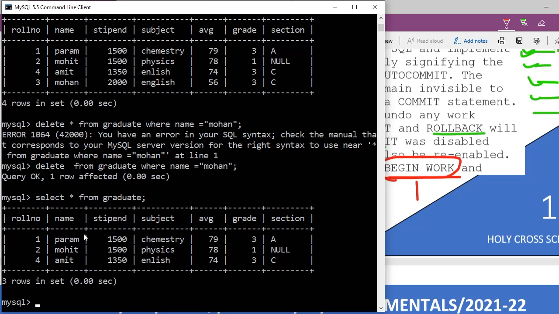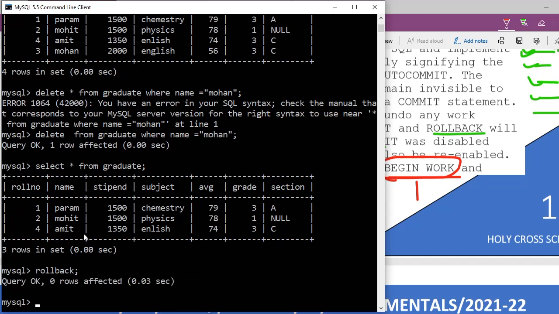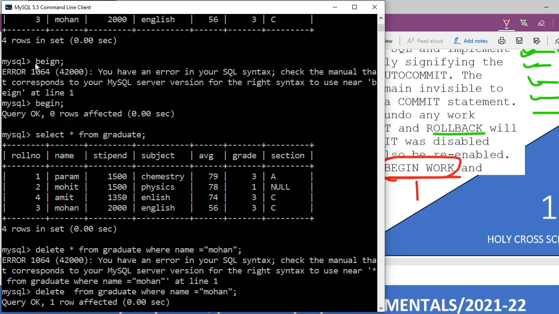Now you have realized, no, this command is a mistake. It might have changed your table permanently, but you want to roll back. So now I am going to write here rollback. Press semicolon. So rollback is done. From where will it roll back? It will roll back to this begin command.